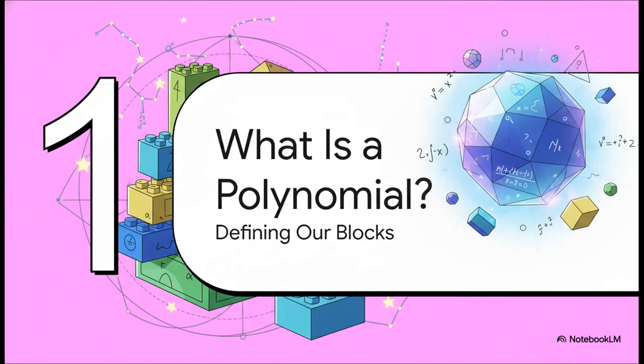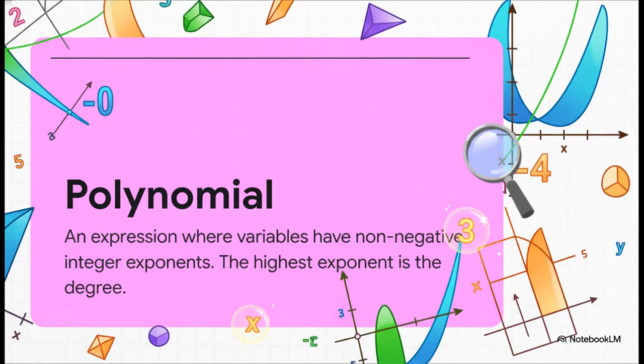Okay, first things first. To understand the family, you've got to know the rules of the house, right? So let's get a super clear definition of what we're working with, our fundamental building block, the polynomial. Let's just break this down with an example, like 5x cubed minus 4x squared plus x minus the square root of 2. The x is our variable. The numbers out front, like 5 and -4, we call those coefficients.